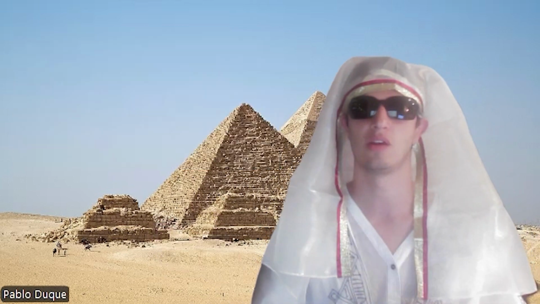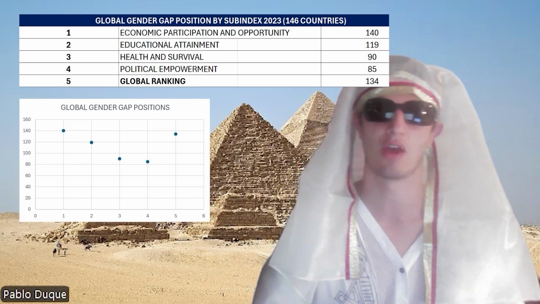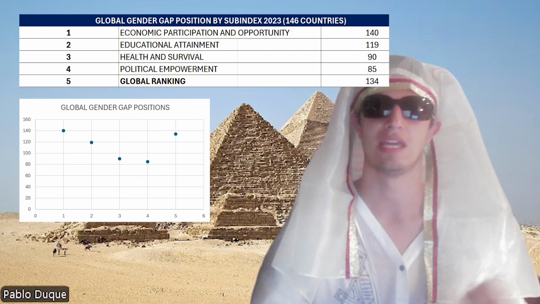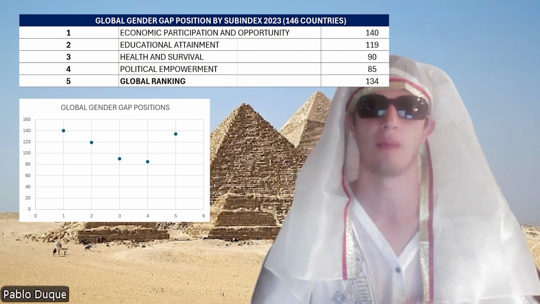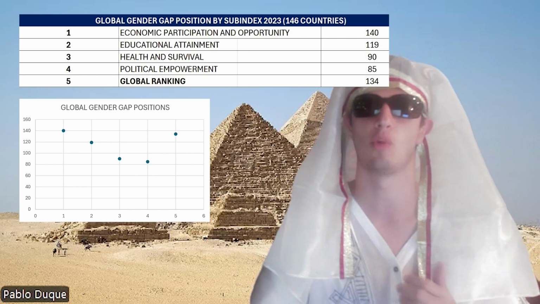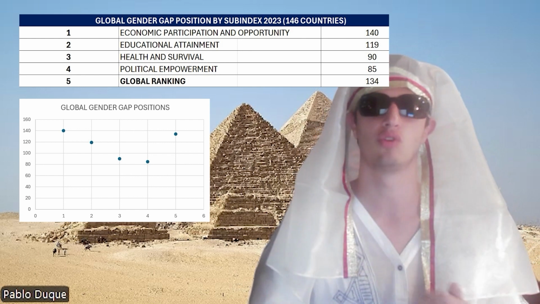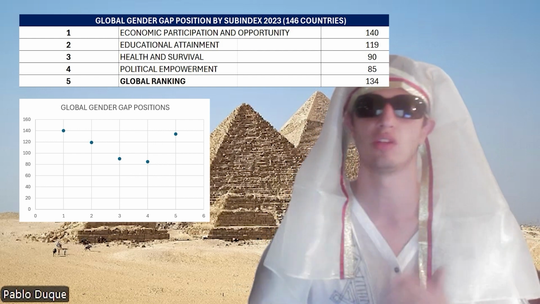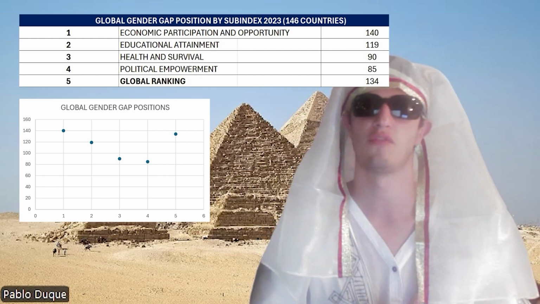Jumping to the gender equality topic, we can see a sad environment for Egypt. This chart shows the position occupied by the country in each subindex of the Global Gender Gap report. We can observe that amongst 146 countries, Egypt occupies some of the last places in most of the indexes, including the global ranking, in which it is positioned 134 out of 146.